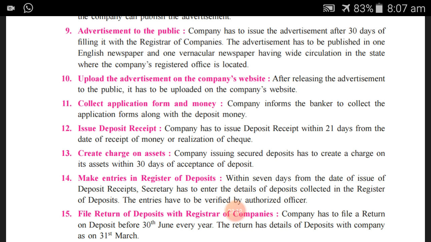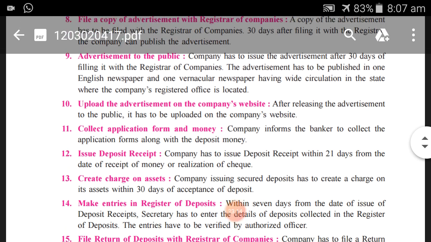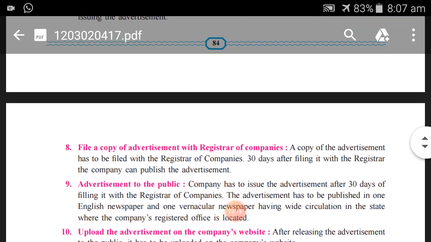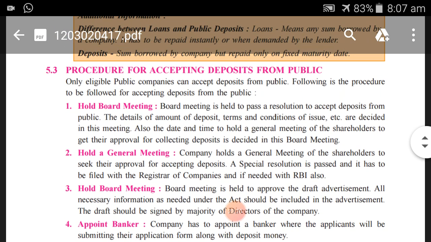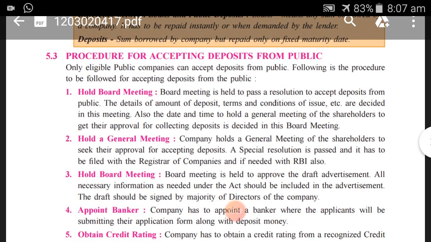So a systematic procedure has been laid down for accepting deposits by the company. Each and every procedure is very important related to the acceptance of deposits, and if there is any kind of default, then there will be a problem for the company.